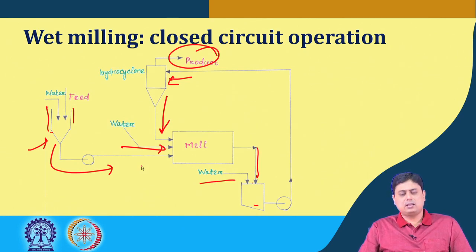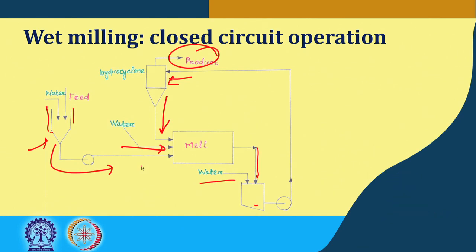So with this, I conclude today's talk, and from next day we will start the discussion on the size enlargement part. So this is the overview of size reducing equipment. Although the names of all the equipment that I have mentioned are not covered in detail, those who are interested can look into different handbooks, say Perry's handbook or Kirk-Othmer's encyclopedia, regarding the details of this size reducing equipment and its design.